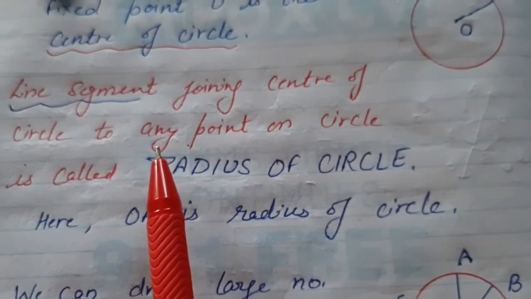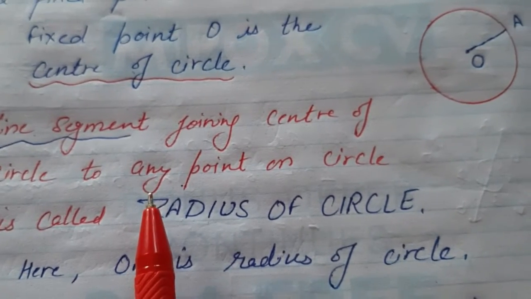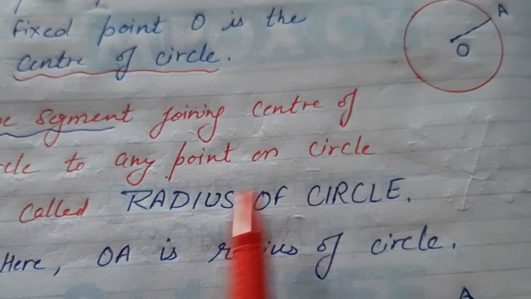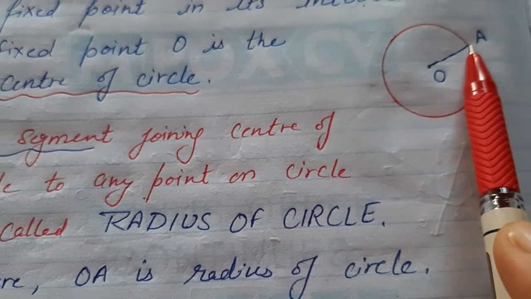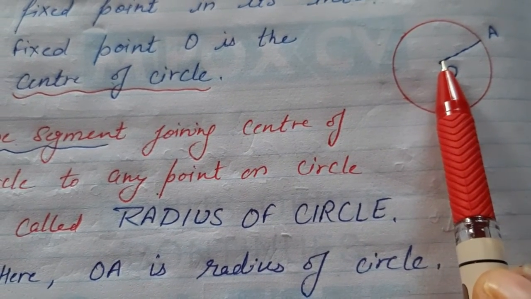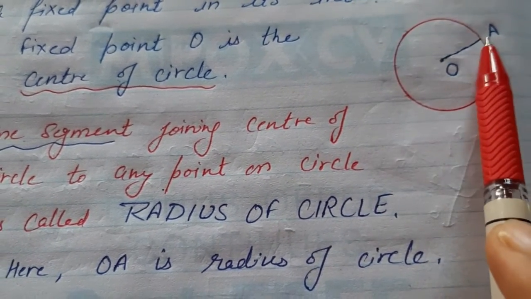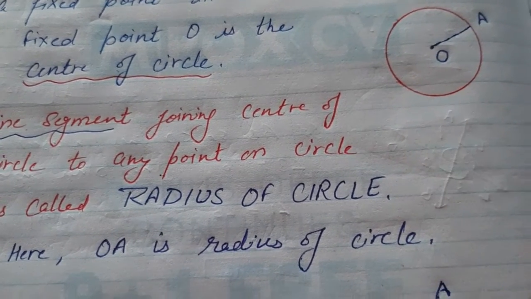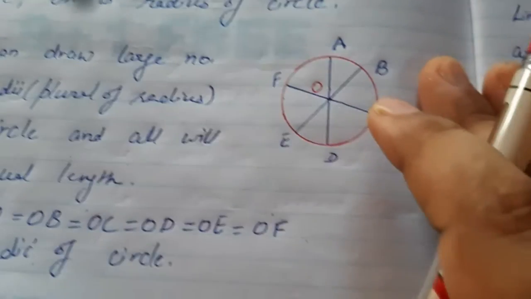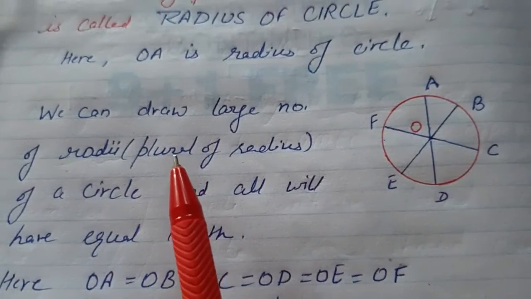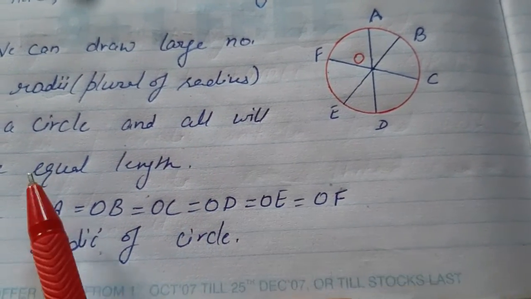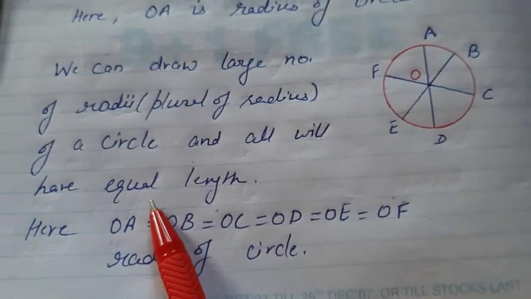Next is the line segment joining the center of the circle to any point on the circle, that will be called the radius. So OA will be the radius of the circle here. You can draw anywhere, and there can be so many radii in a circle. We can draw a large number of radii. Radii means plural of radius, and all will have the same length. सबकी length जो है वो equal होगी.